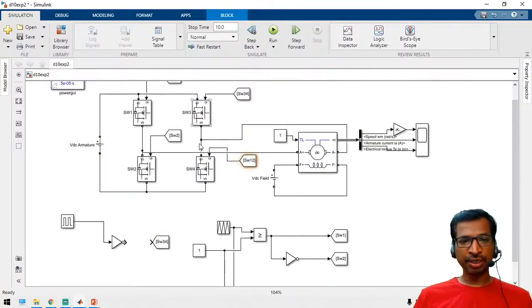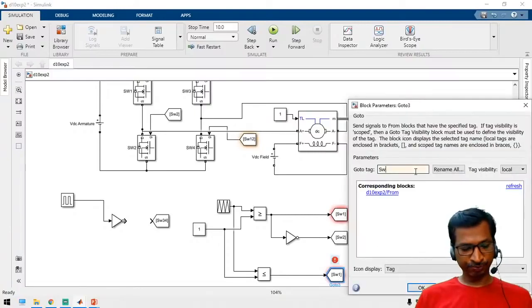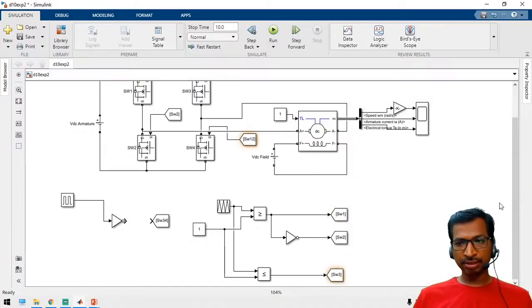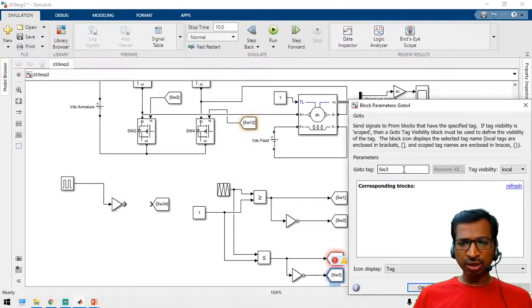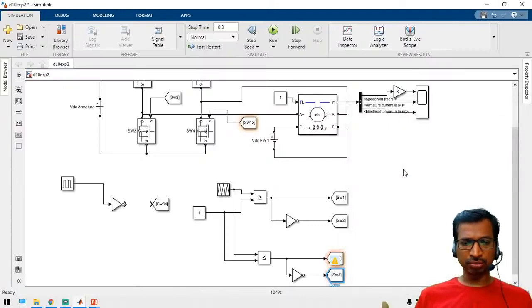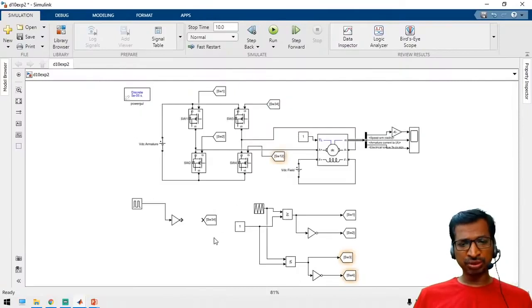That is at SW3 as well as SW4, the inverted one. So SW3 and SW4. Like that, this is another logic. Actually, I have developed this and I am using this logic. Whichever logic is comfortable for you, you can develop your own logic. There is no condition to follow the same logic. The only thing we have to apply is an alternative pulse width modulation for the same limb switches.